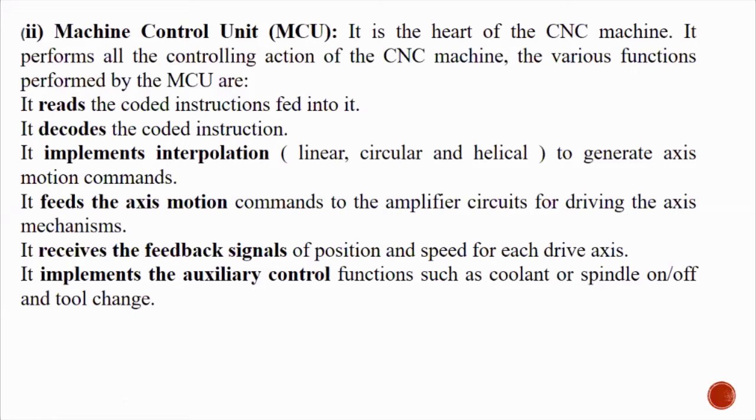It will not only give the input, it will also receive the feedback from the real manufacturing end. Also it implements the auxiliary controls such as spindle on, spindle off, sometimes coolant on, coolant off. It may also be tool change. Suddenly, if you want to drill 8 mm, there is a change in program saying, okay, switch to a 20 mm drill. So this switching can also be controlled by the machine control unit.